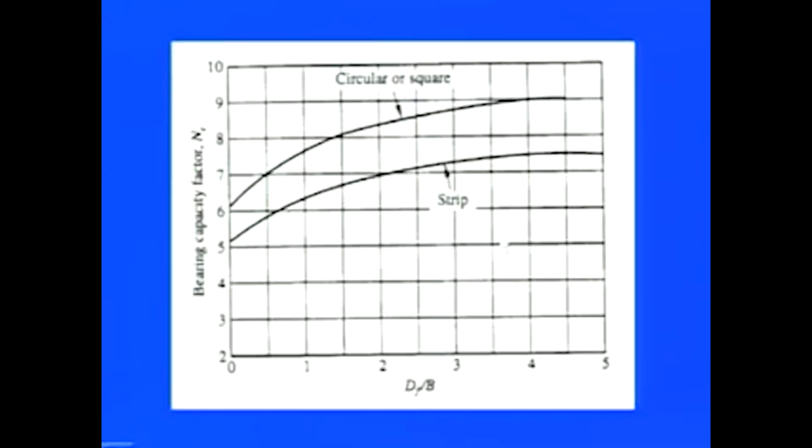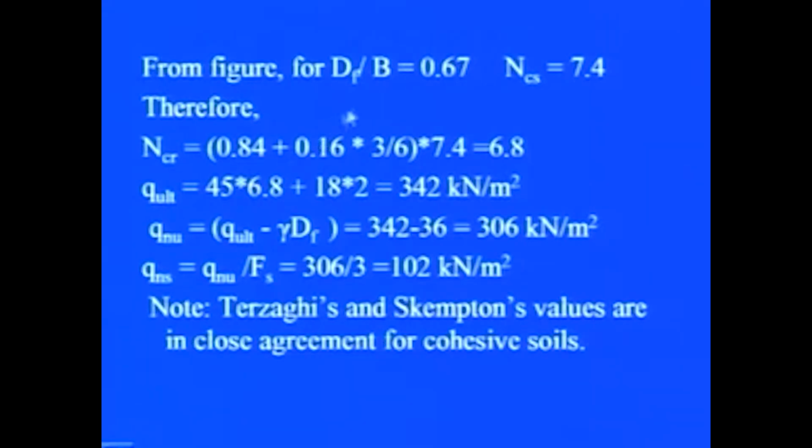It can be seen again from this figure that the factor comes out to be 0.64, and from this, when we substitute for the bearing capacity factor Nc for the rectangular foundation, we will get this as 6.8. Once Nc for rectangular foundation is known, we substitute in the ultimate bearing capacity equation, and we find ultimate bearing capacity as 342